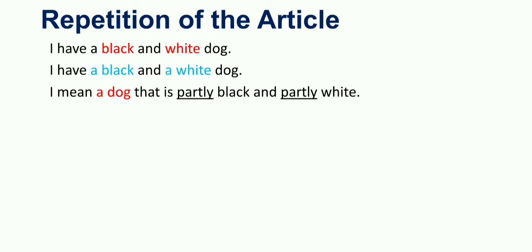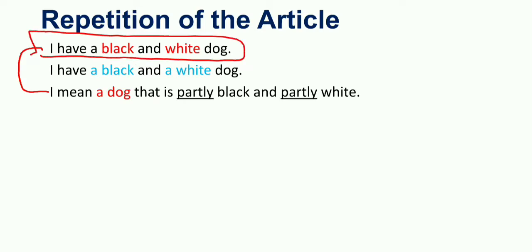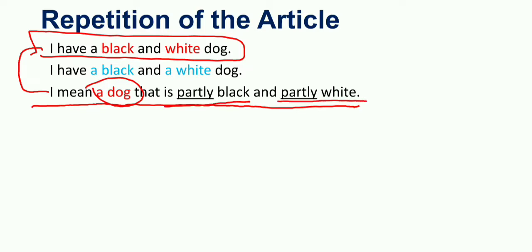Next, let's link the first sentence to its description. The first sentence gives the meaning of a dog that is partly black and partly white. I have only one dog that is partly black and partly white.